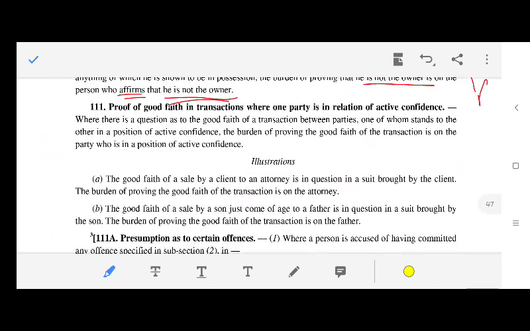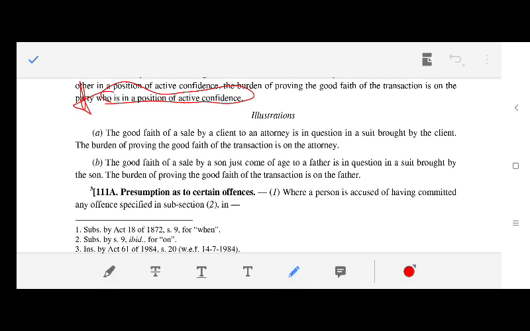Proof of good faith in transactions where one party is in a position of active confidence. Who is in a position of active confidence? Where good faith by a client to an attorney is in question, it is up to the attorney to prove it. Son and father: it is up to the father.